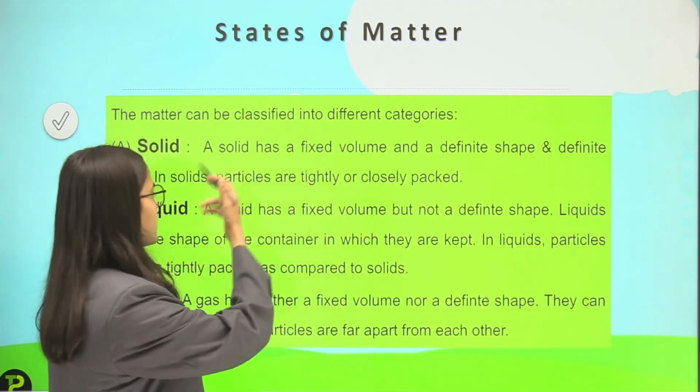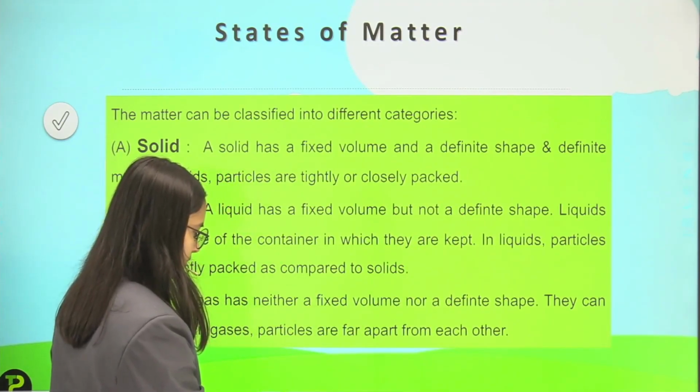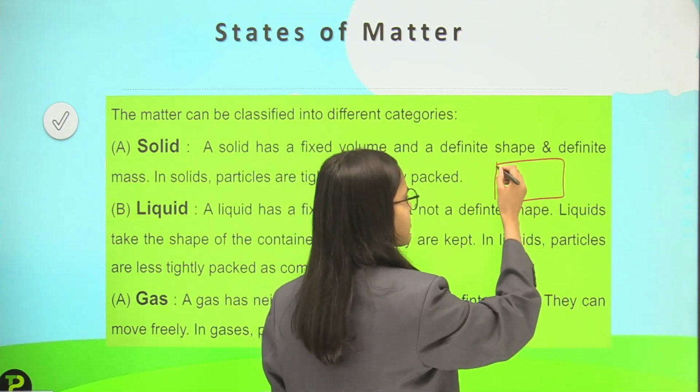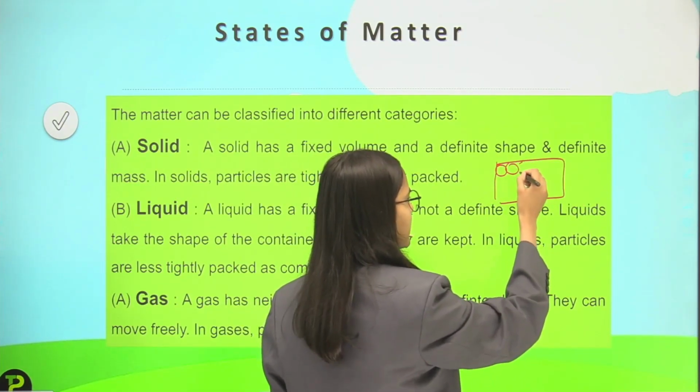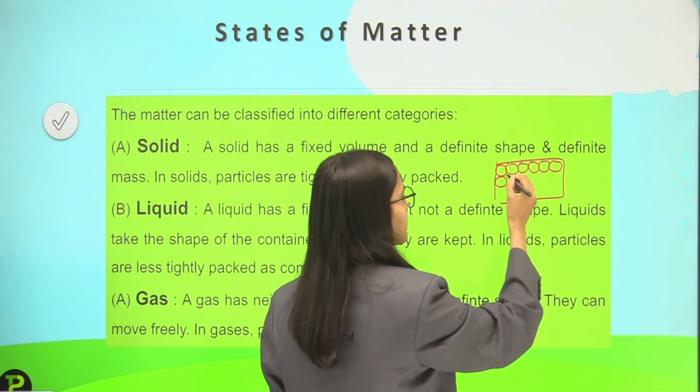And in solids, particles are tightly or closely packed. What this means is that if I have small particles out of which the matter is made up, the particles will be very closely packed like this.